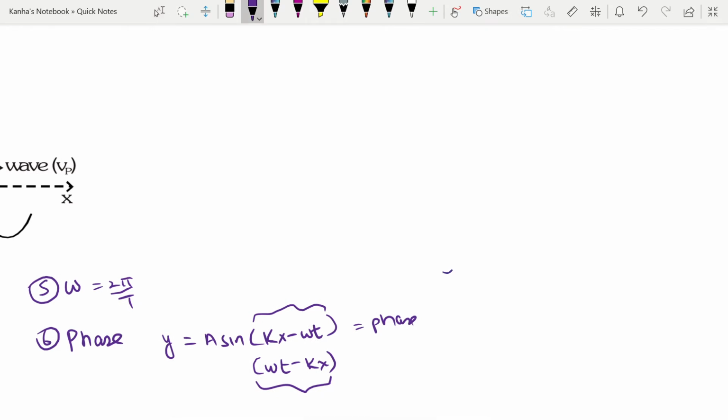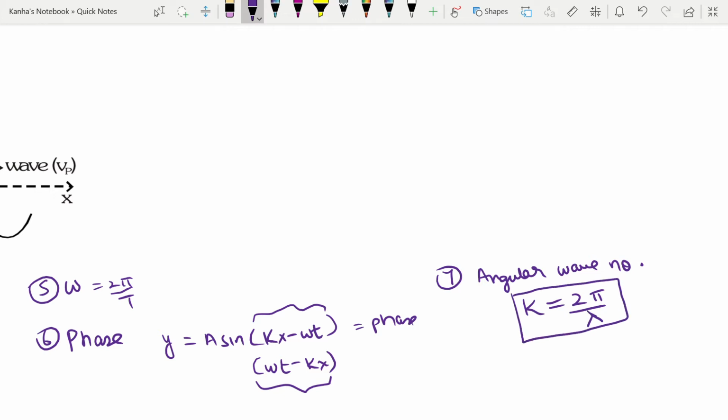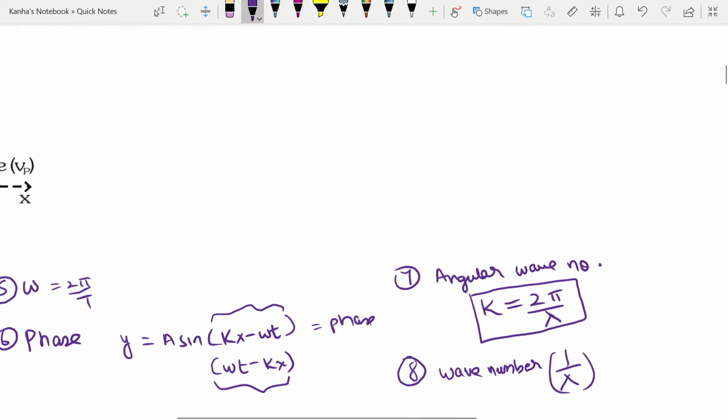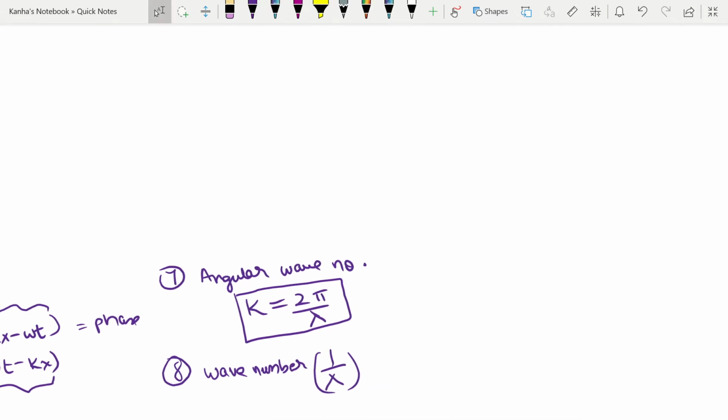Then you should know about the wave number, also known as the angular wave number. It is denoted by k, and k is equal to 2 pi by your wavelength lambda. Next, you have your wave number, which is 1 by lambda, so it can also be written as k by 2 pi. What does this physically mean? It is the number of waves in a unit length of the wave pattern.